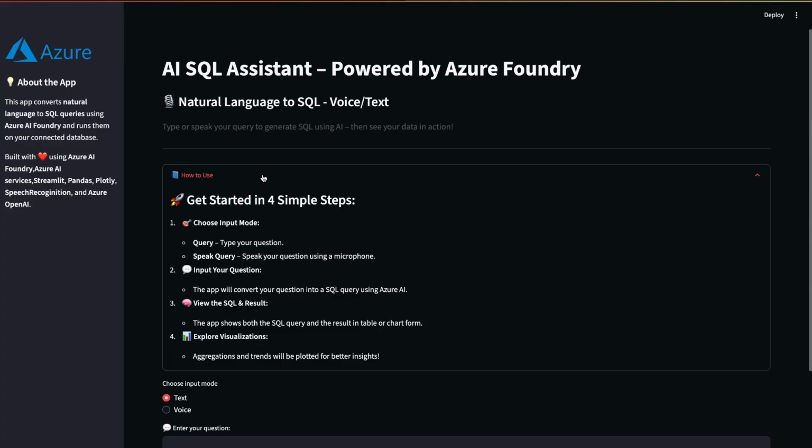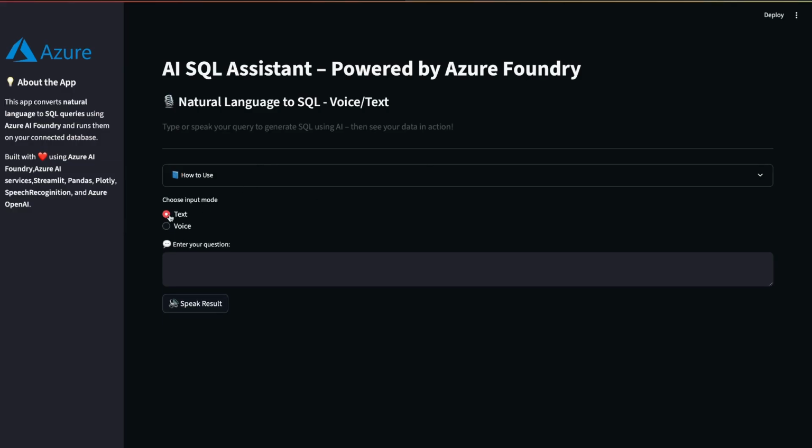Like we need to input a query as text, or we need to speak, and then we need to submit that. We'll get the result as text or in visualization. So these are the simple steps for the new user. And this is the text and voice option. So let us select text and see how the output is coming.